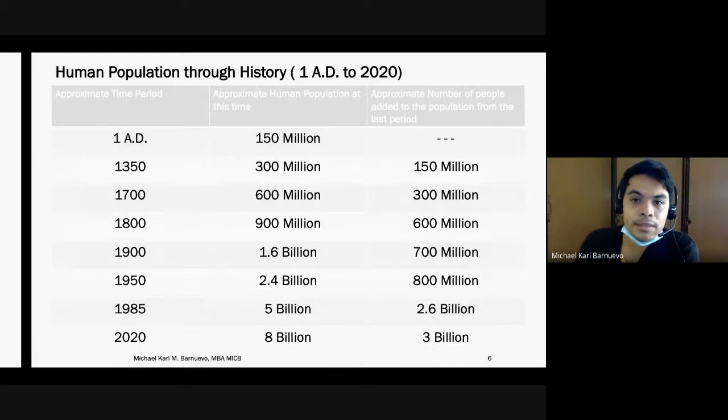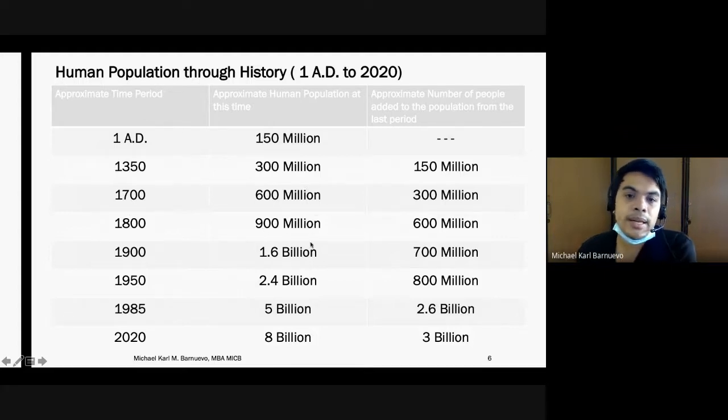I'll give you a simple graph so you can see the human population through history and in the coming years. Look. In 1350, we only had 300 million. In the 1700s, it became 600 million.